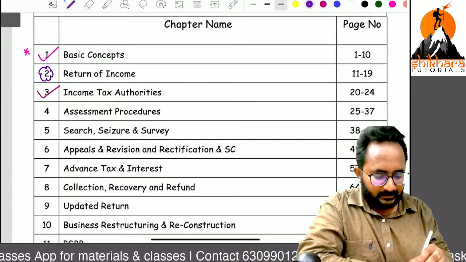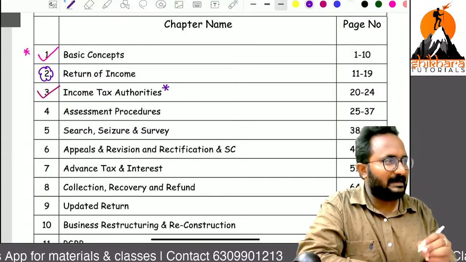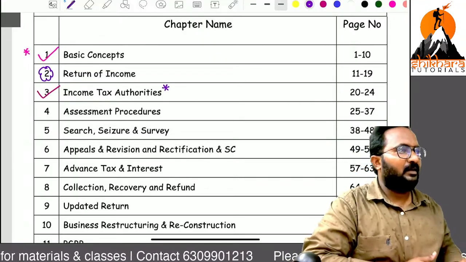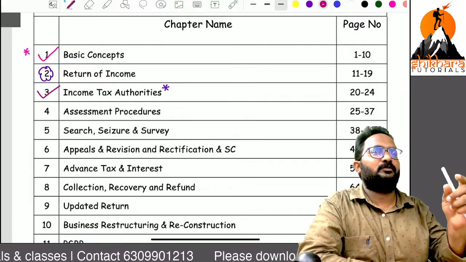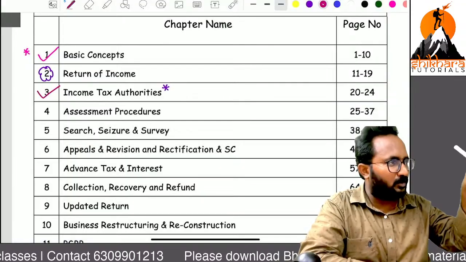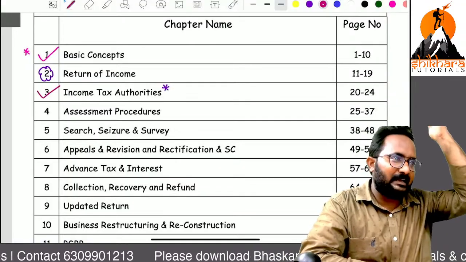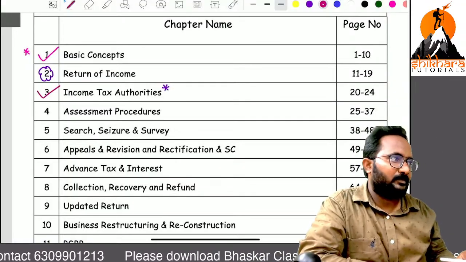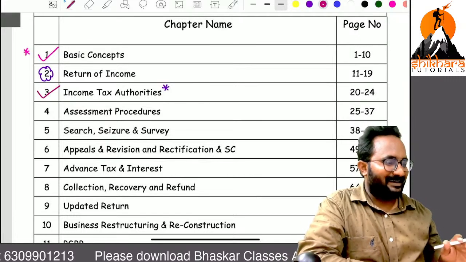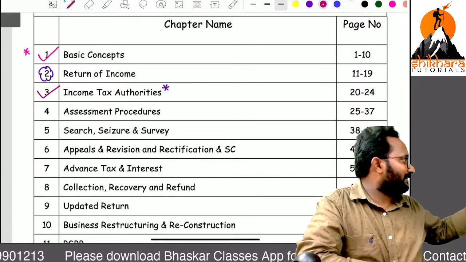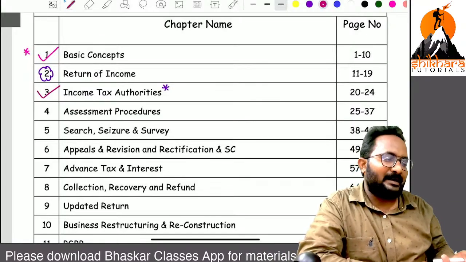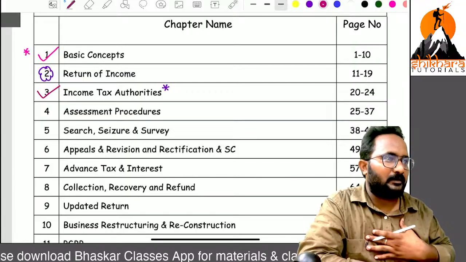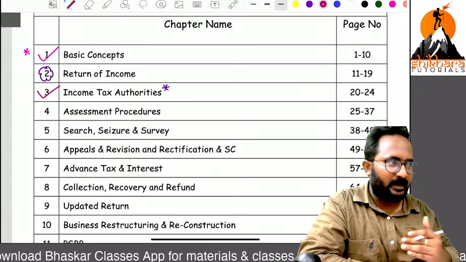Income tax authority, sir, in my point of view, is generally a C category. If your luck favors you, they will give you 1 MCQ, otherwise 0 marks weightage in the last 30 or 40 attempts. I think 3 days later I will start this income tax authority chapter. You can take leave also. But in my point of view, it is a very important chapter. Why, I will tell you.